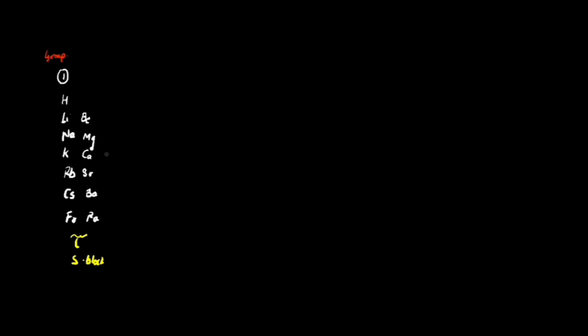These two groups together make the S block. So the first group is hydrogen, lithium, sodium, potassium, rubidium, cesium, francium. Second group is beryllium, magnesium, calcium, strontium, barium, radium. Then this is called S block.